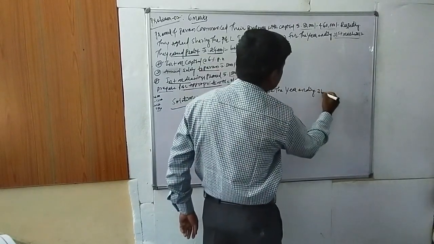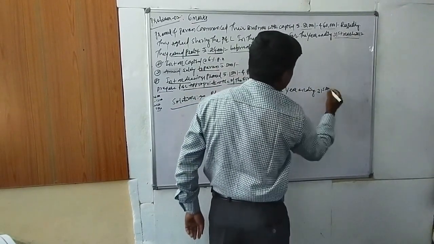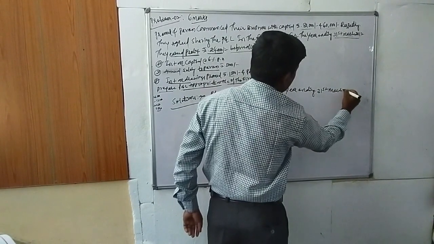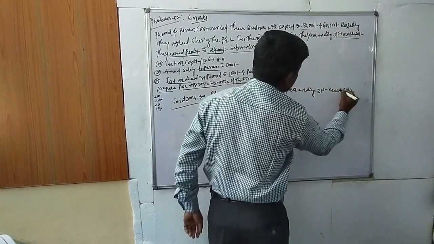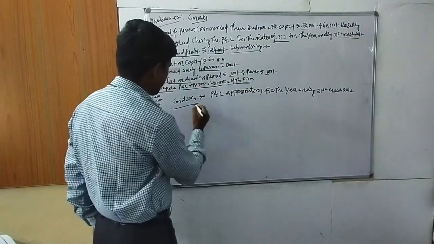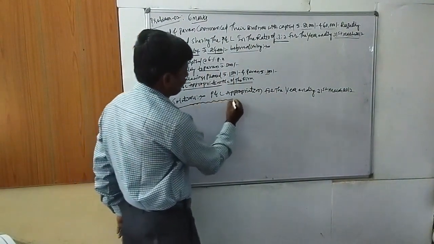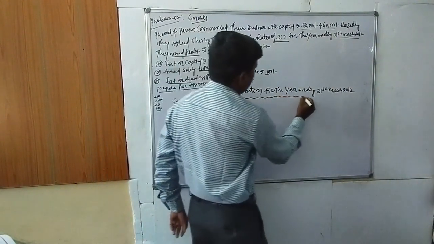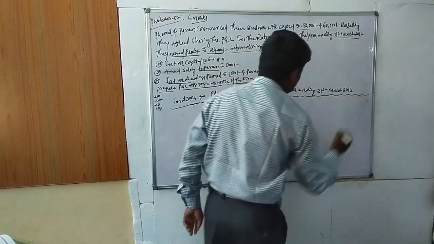31st March 2012. Underline it, and open four columns.